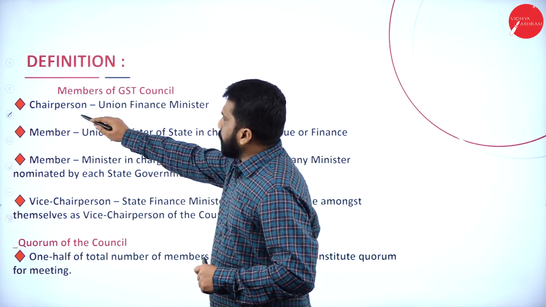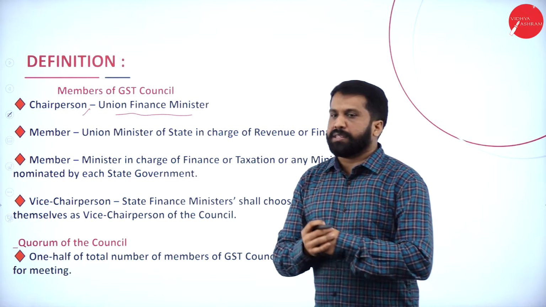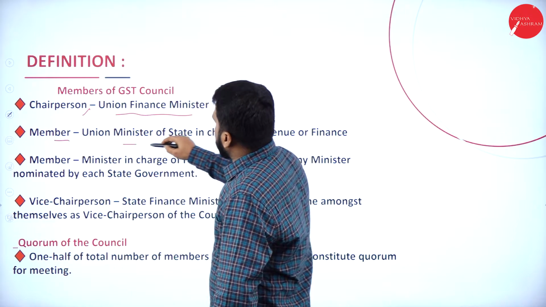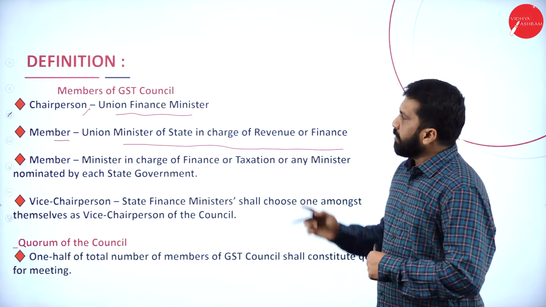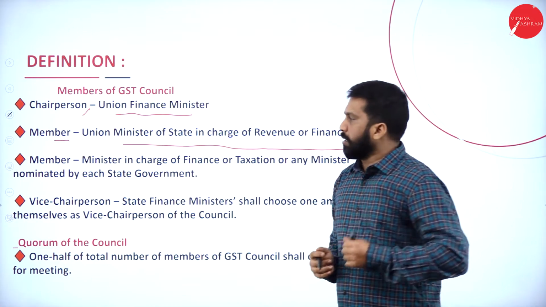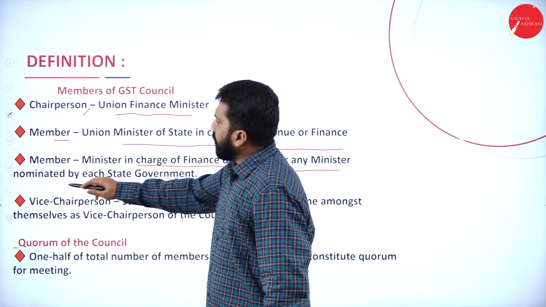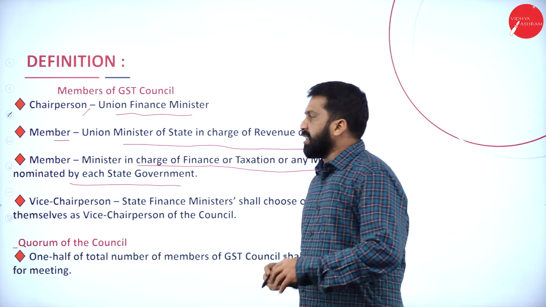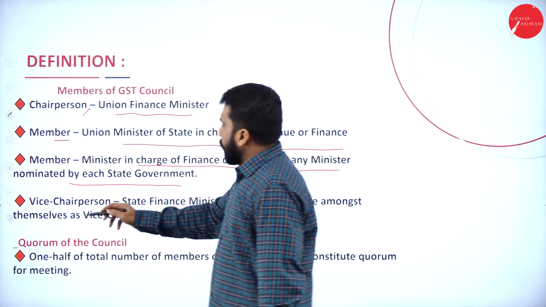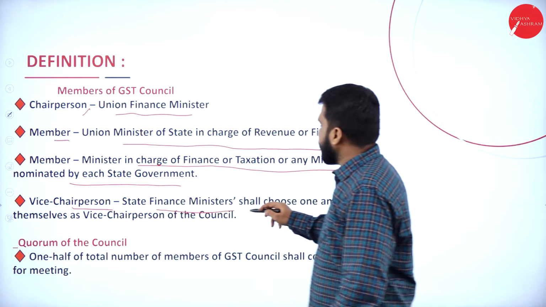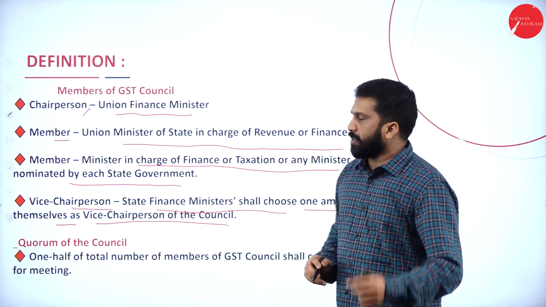First one, chairperson. The Union Finance Minister is the chairperson of the GST Council. Now, member: the Union Minister of State in charge of Revenue and Finance is a member of the GST Council. The third one, member: the Minister in charge of Finance, Taxation, or any minister nominated by each state government is called a member. Hope you are clear? Yes. Vice chairperson: the state finance ministers shall choose one among themselves as vice chairman. This is the fourth one.